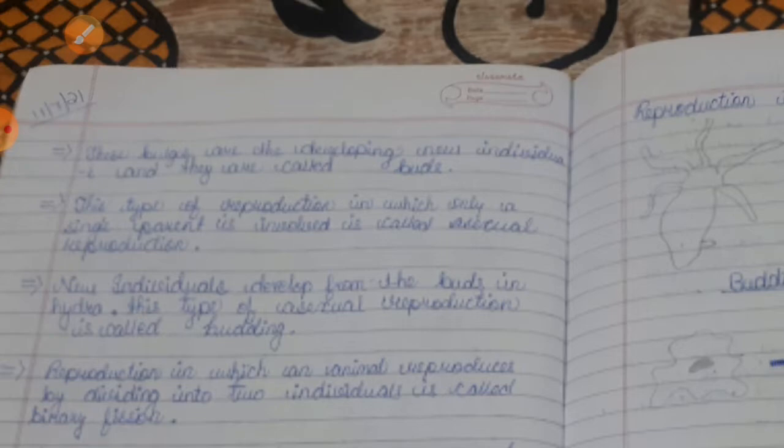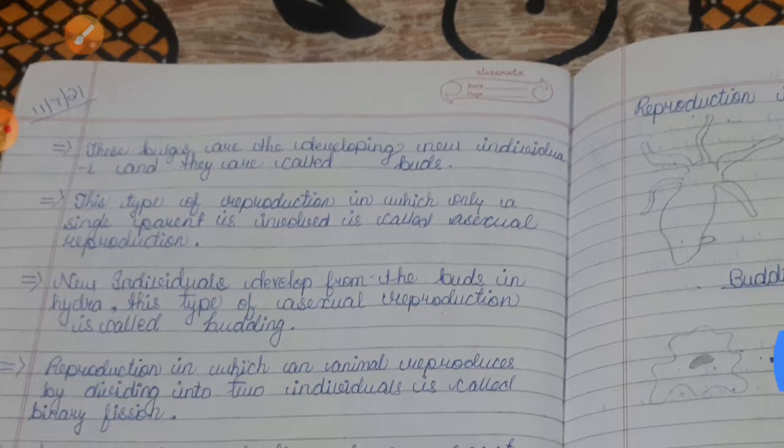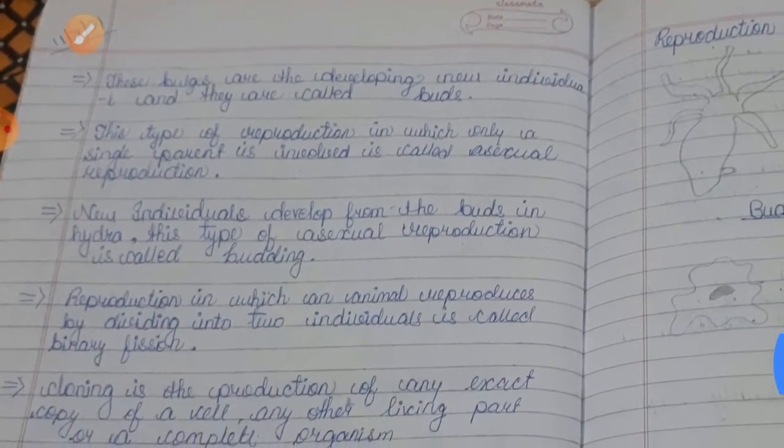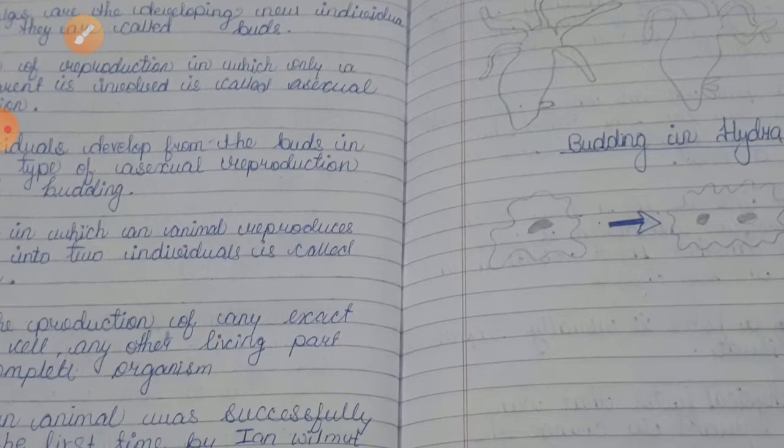The bulges are the developing new individuals and they are called buds. The buds in Hydra. So if you are not able to see the screen of your phone, then you have to increase your phone quality. This is not my fault, this is your fault. You have to increase your phone quality.